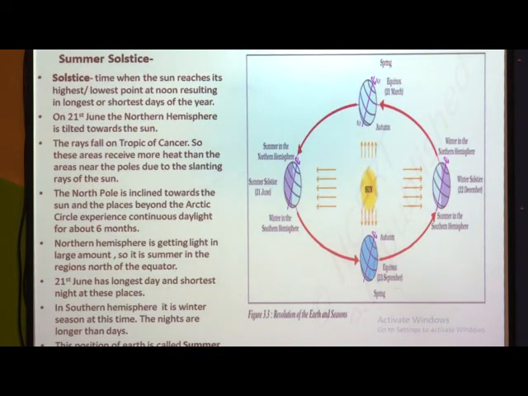Then we have seen summer solstice. Here in summer solstice, the north pole is inclined towards the sun. So the northern hemisphere is having summer season, whereas the southern hemisphere is having winter season, and this position of the earth is called summer solstice.